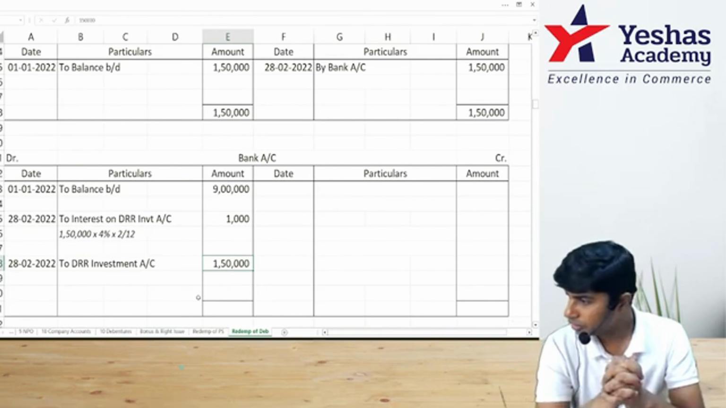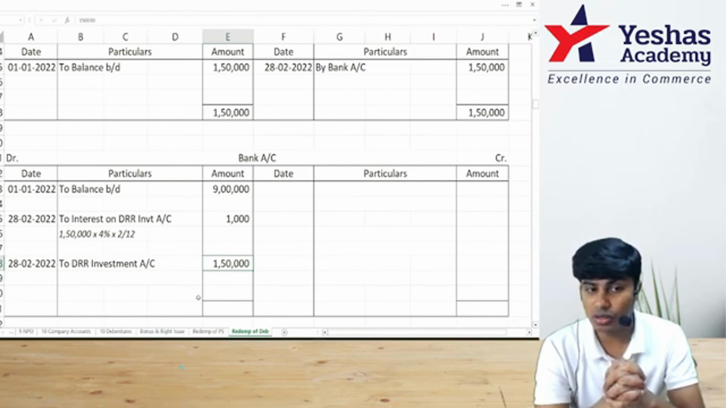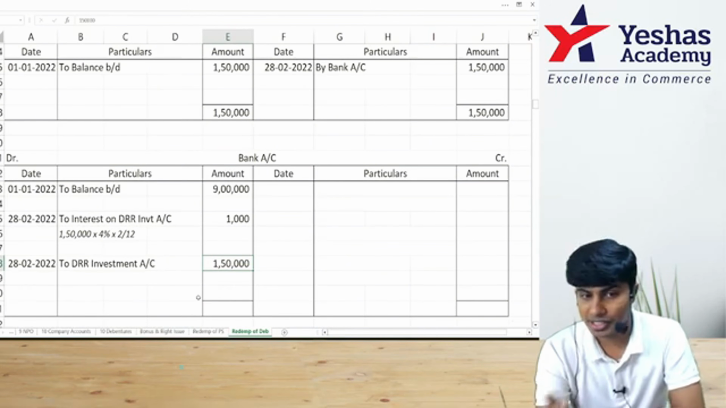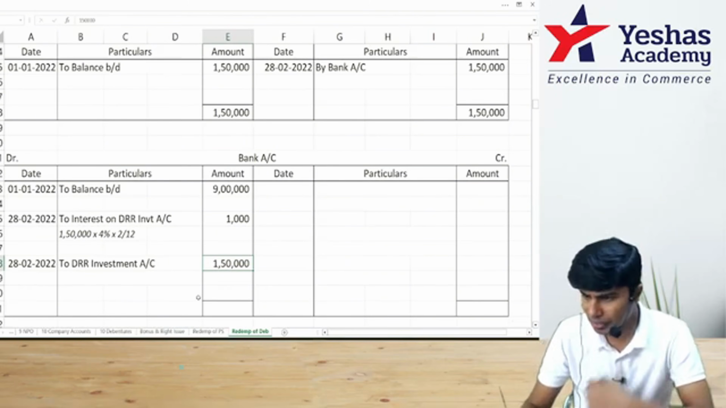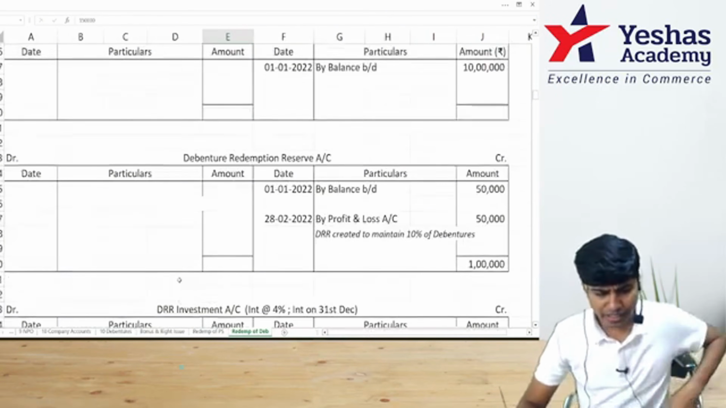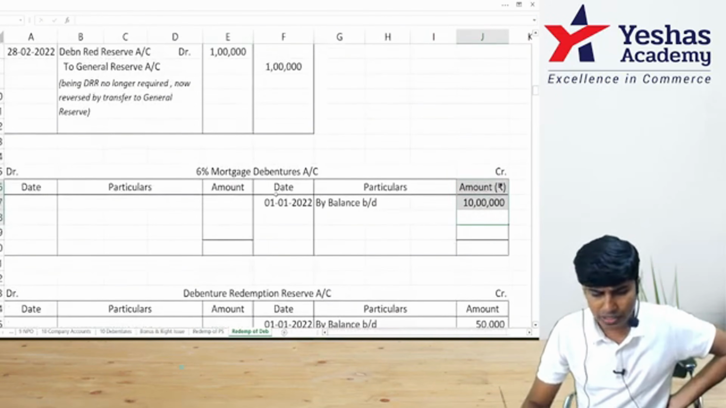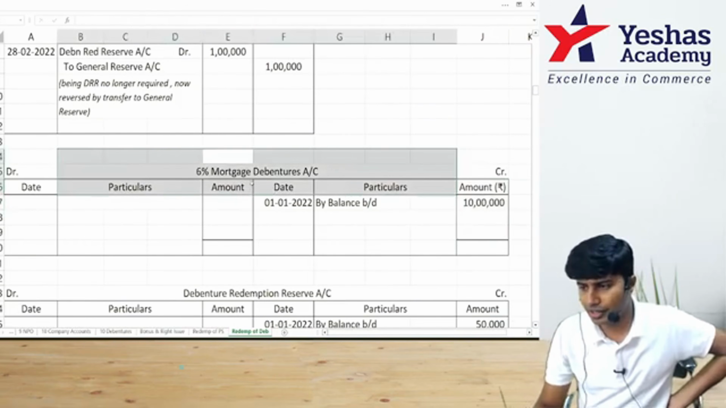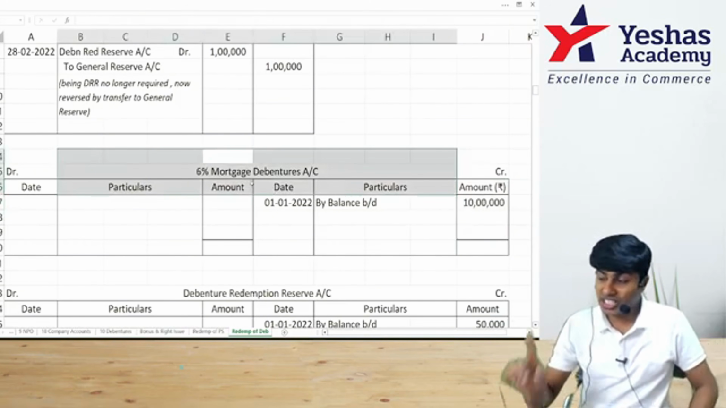Now we've sold our investments. Shall we settle our debenture holders? Before I redeem debentures, I should pay interest. Shall I pay them interest? Compute the interest on 10 lakh rupees. Compute 6%. How much do you get? 60,000. That is for the entire year.